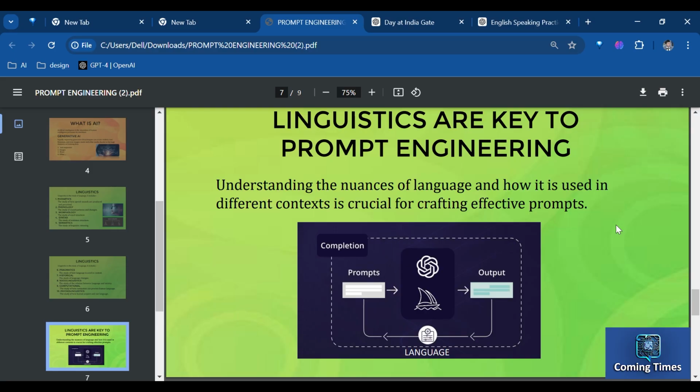So let's start with the basics. Linguistics is the study of language. Linguistics is key to prompt engineering. Understanding the nuances of language and how it is used in different contexts is crucial for crafting effective prompts.